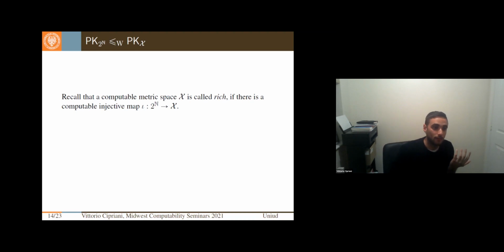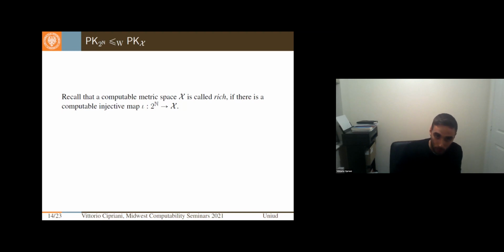First of all, recall that if you are considering a principle like PK_X, we have to consider an X that can at least contain something that is perfect. It would not make sense to consider the perfect kernel on the natural numbers. Actually, it will be computable. There's no perfect set.